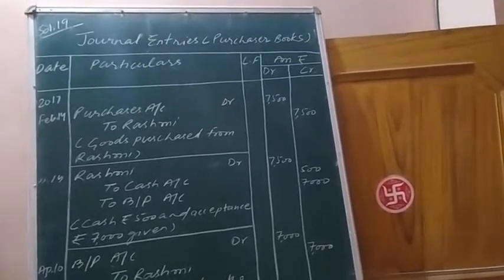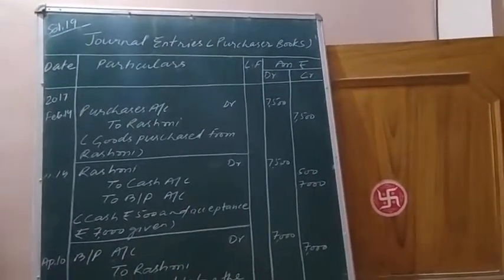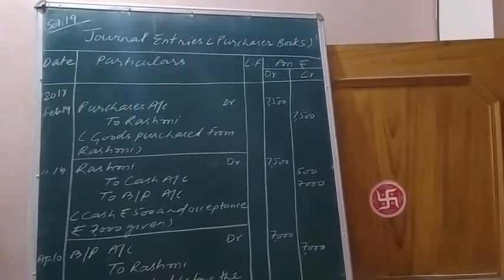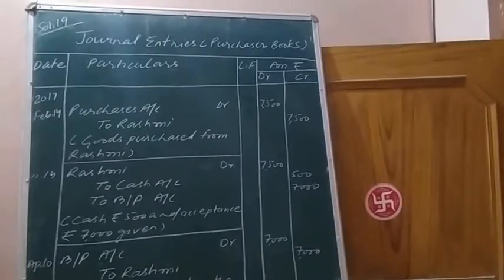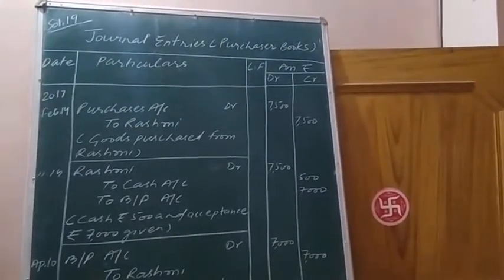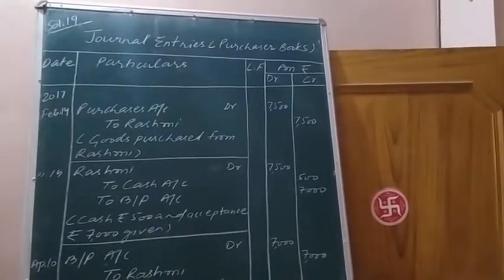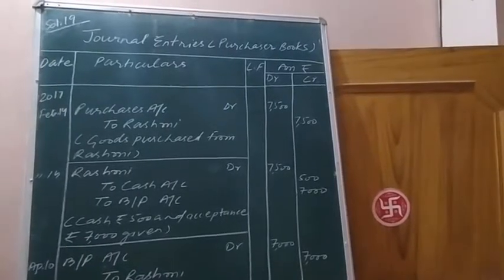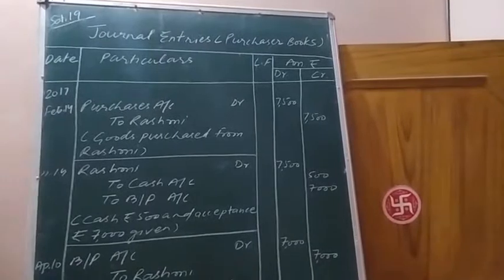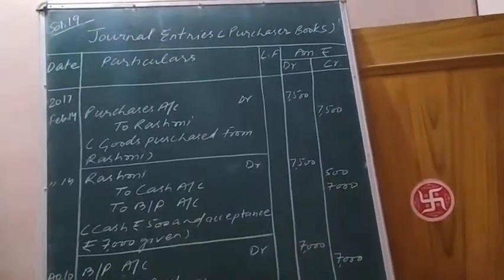Today in this online class session of accountancy I will explain the effect of bills renewal, that is the renewal of the bill, in the books of the purchaser. What journal entries are needed to be passed in the books of the purchaser in case of renewal of the bill? Yesterday I explained the same question and the journal entries which are needed to be passed in the books of the seller.